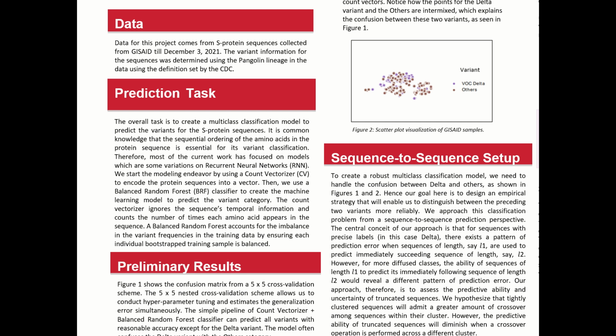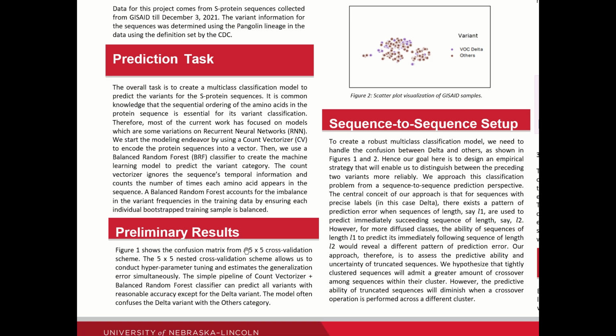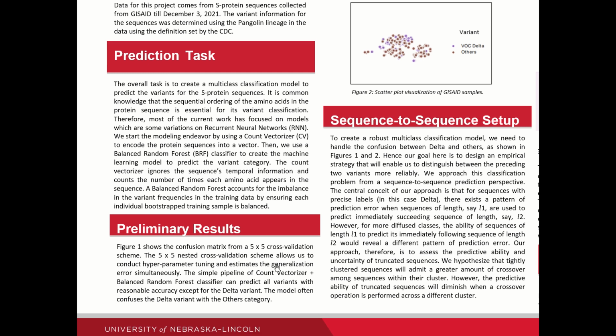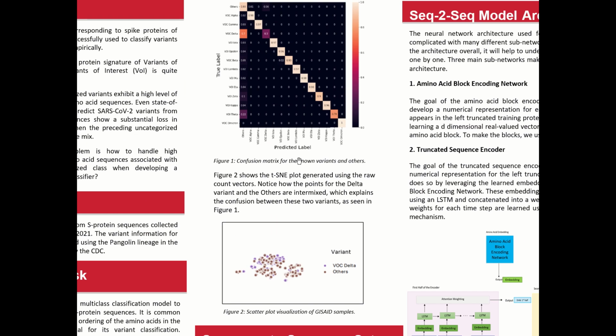And the balanced random forest is just a variant of the usual random forest, but accounts for the imbalance in the categories. So we use a 5 by 5 nested cross validation, and the rationale is that the nested cross validation allows us to hyperparameter tune as well as get an estimate of the generalization error at the same time.